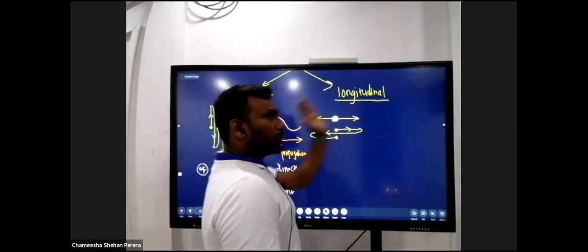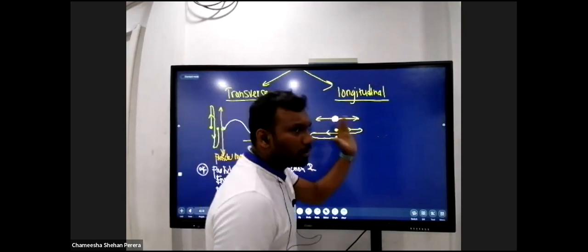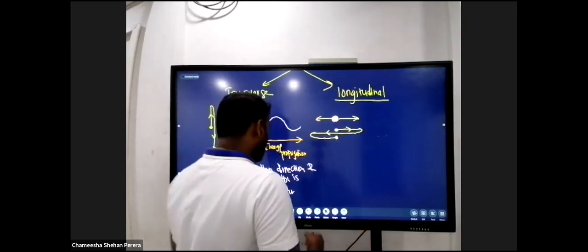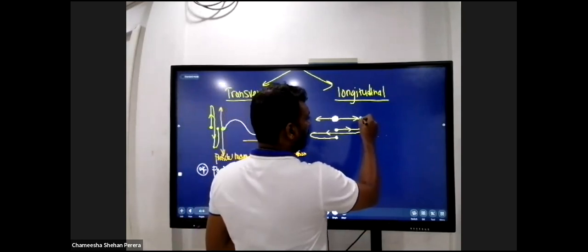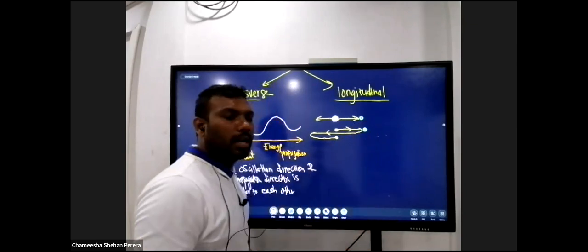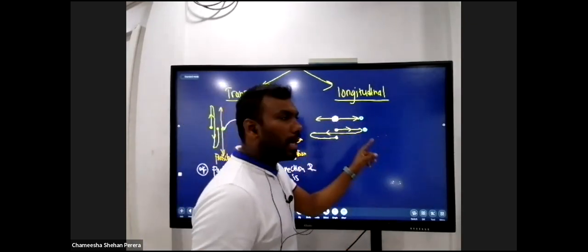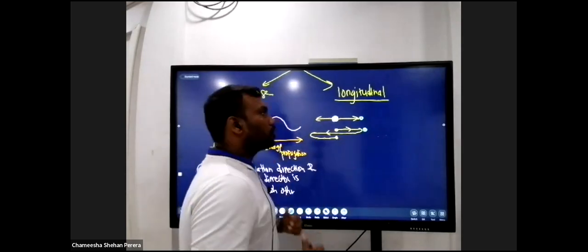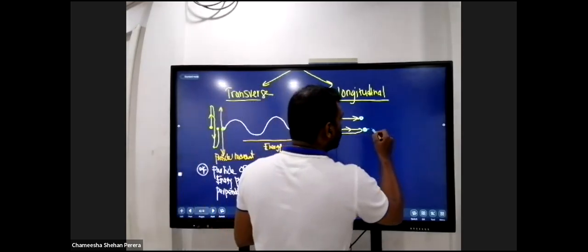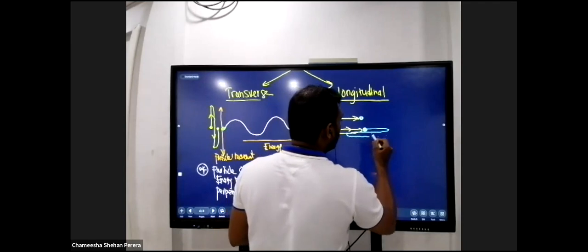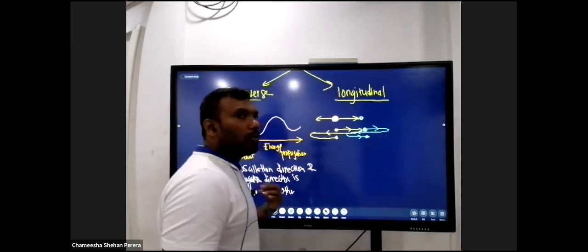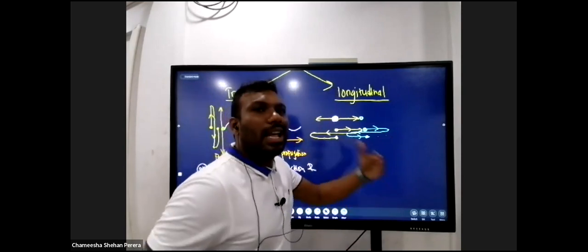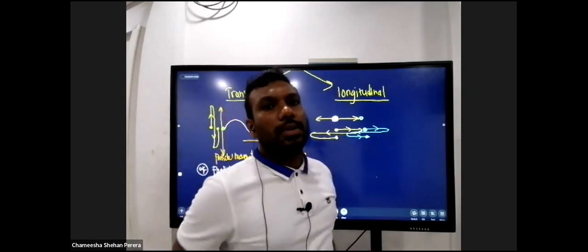When this particle moves forward, moves backwards, and comes back to the initial position, during this motion, can you see if there was another air particle in front of this one, right? Due to the motion of this yellow color air particle, the blue color air particle gets collided. So due to that, it will also show a similar motion like the yellow one. Moves forward, moves backward, and then comes back to the initial position. So on, the particles will be colliding continuously, right?